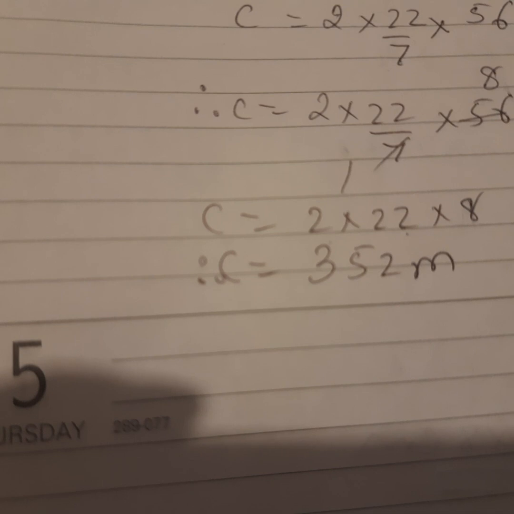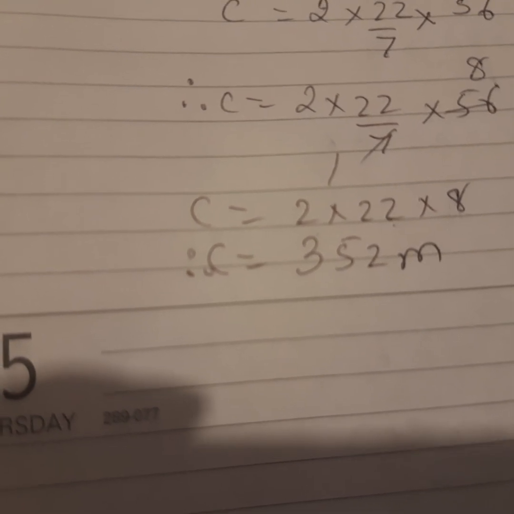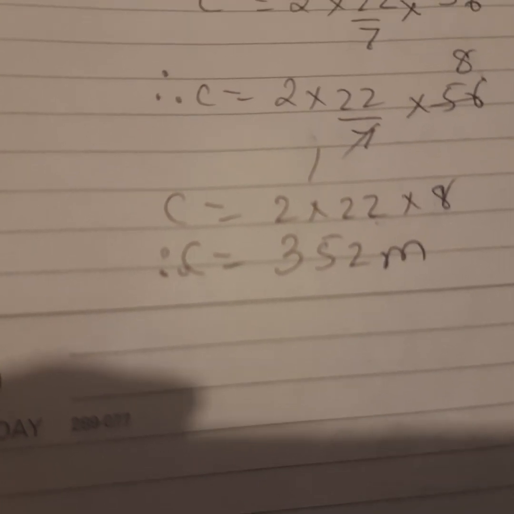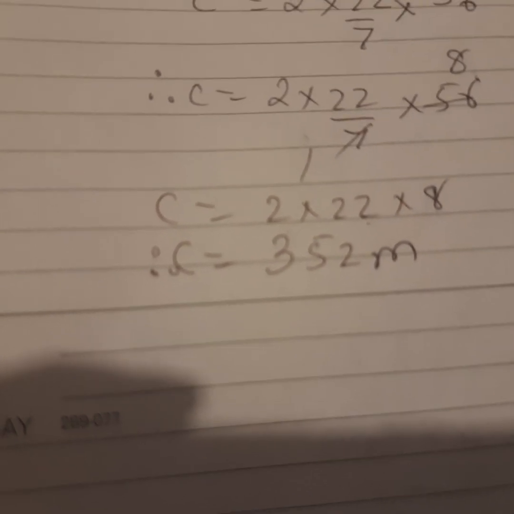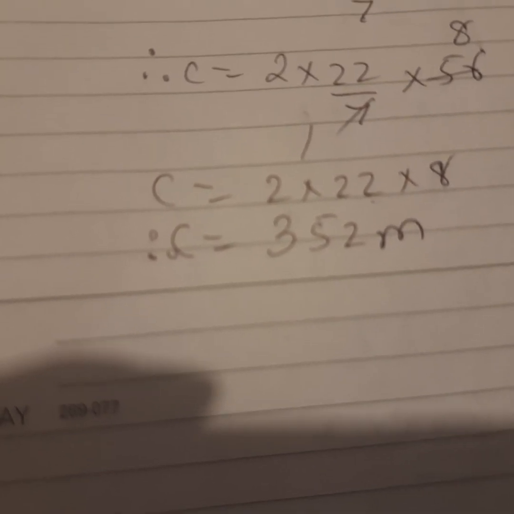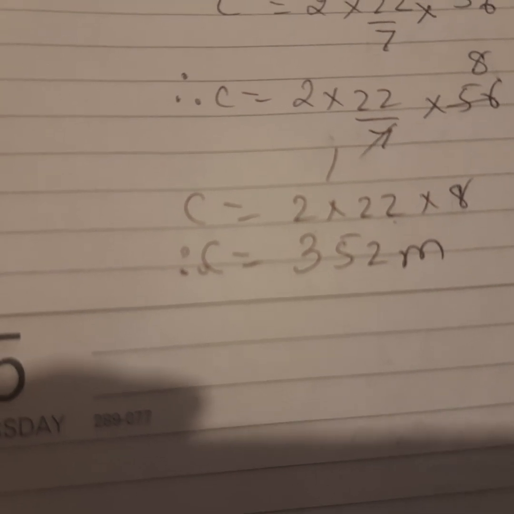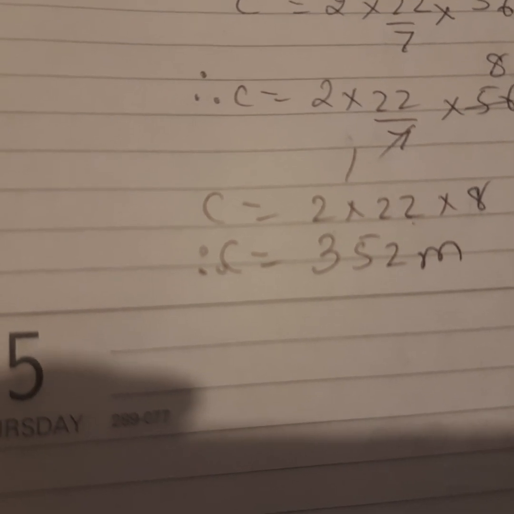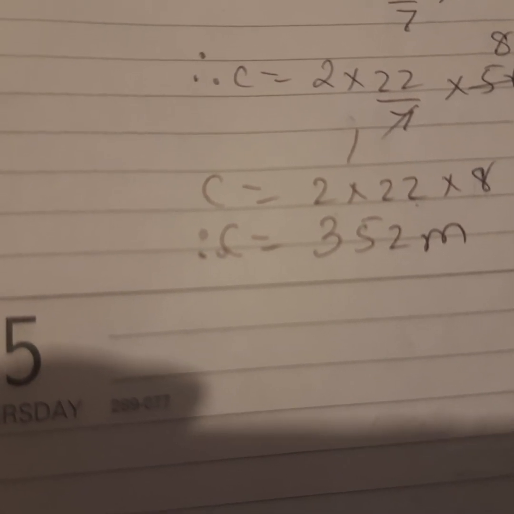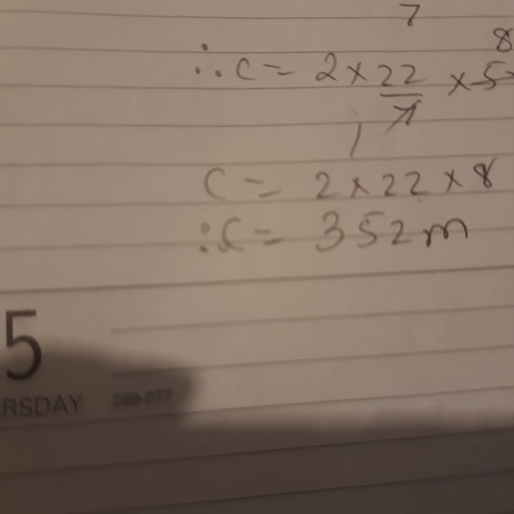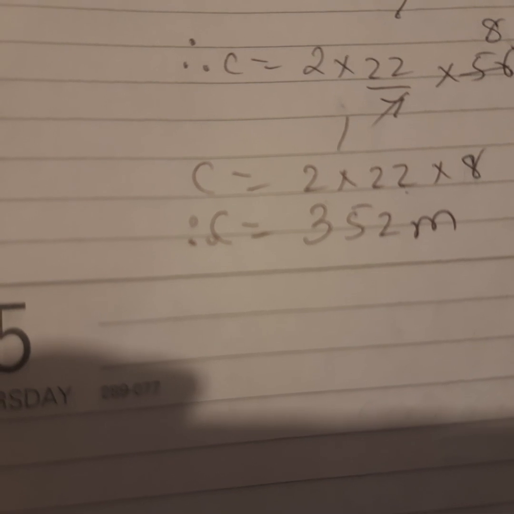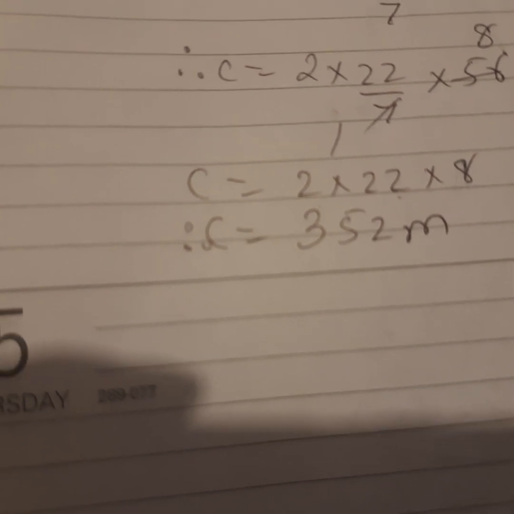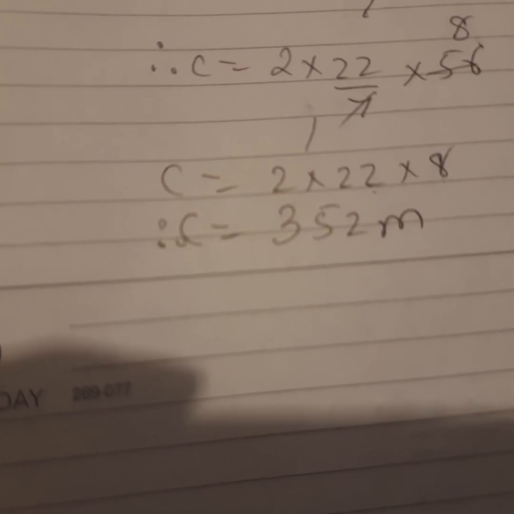So the length of the wire required for one round is how much? Nothing but the circumference of the circle. The length of the wire required for one round to fence is the circumference of the circular garden. It is just like a garden in circle shape and you are taking 4 rounds, running or walking. If you have to find out the total distance you have covered, first you will find out the circumference of the garden, then the distance covered in the first round, and you will multiply that with 4. Then you will understand the total distance you have walked or run.